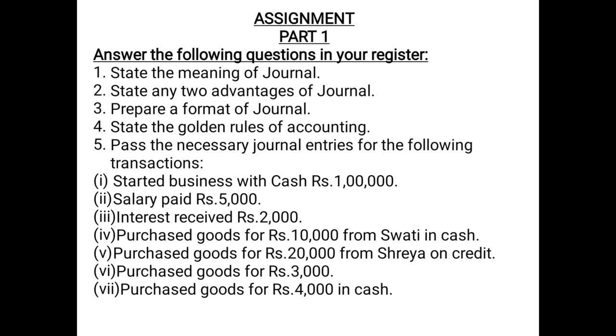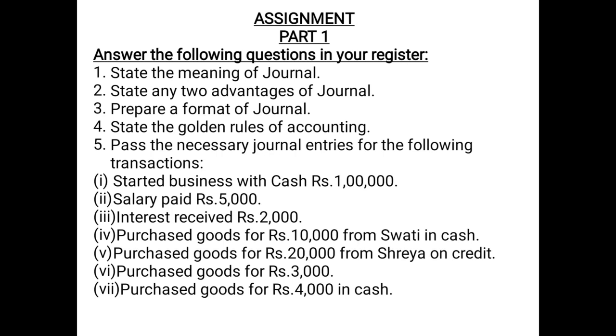Second, salary paid. What will be the entry, children? Even if the cash word is not given, since it is a nominal account, we will assume it to be in cash. So we will pass the entry salary account debited 5,000 in the debit column to cash account in the credit column 5,000. Number 3, interest received 2,000. Again, no doubt the cash word is not given, but it is a nominal account. So we will assume it to be in cash, and we'll pass the entry cash account debited, since cash is coming in because it is an income, to interest account 2,000 in the credit column.